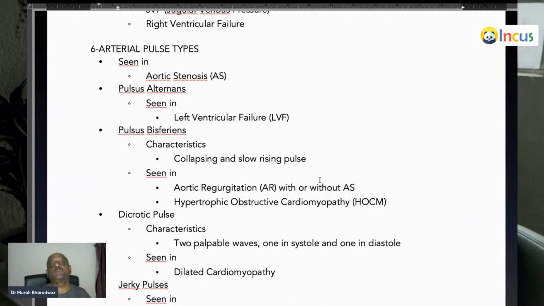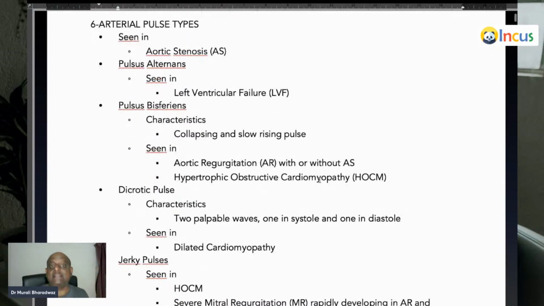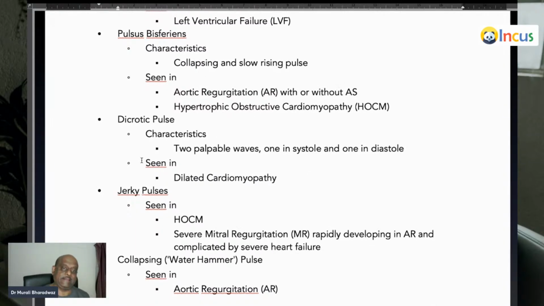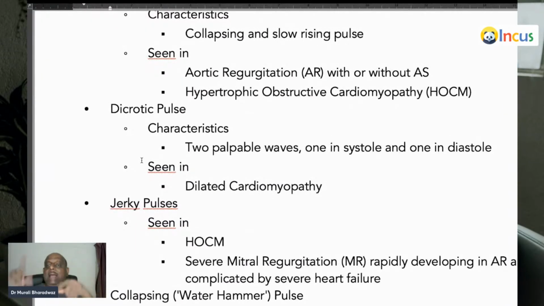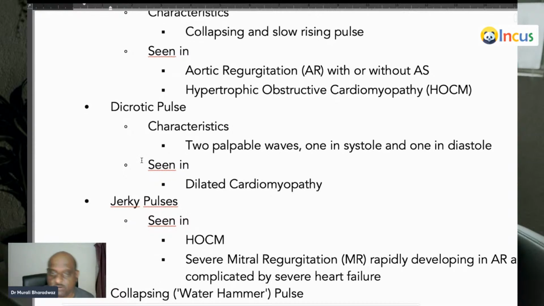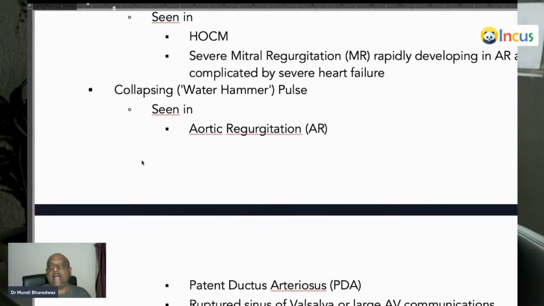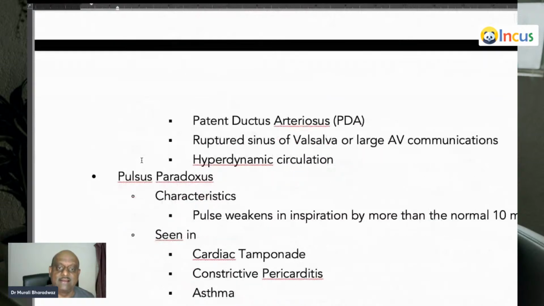Now, different types of pulses. Pulsus alternans, one strong beat, one weak beat, left ventricular failure. Pulsus bisferiens, otherwise called collapsing, slow rising pulse, is seen in aortic regurgitation, hypertrophic obstructive cardiomyopathy. Dicrotic pulse, that means two palpable waves, one in systole, one in diastole, is a feature of dilated cardiomyopathy. Jerky pulse is seen in hypertrophic obstructive cardiomyopathy. Collapsing water hammer pulse, you raise the hand and the pulse falls down, collapses, aortic regurgitation.